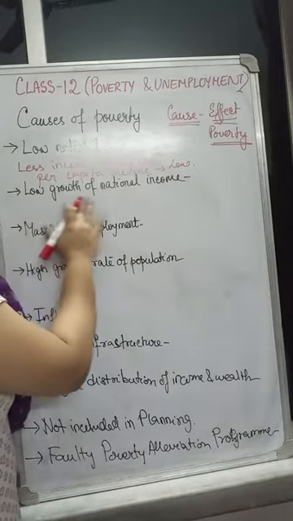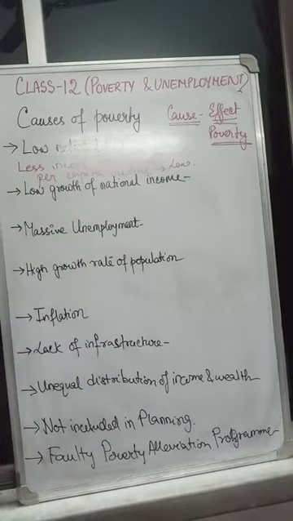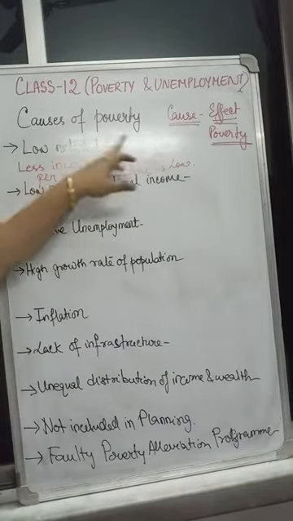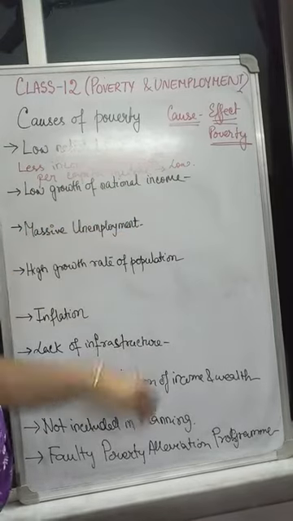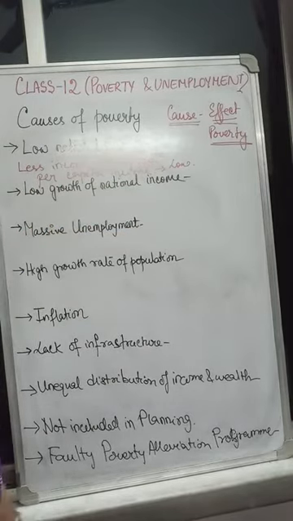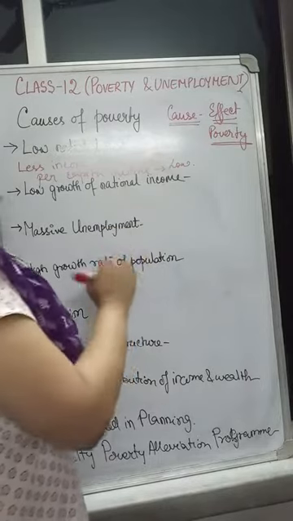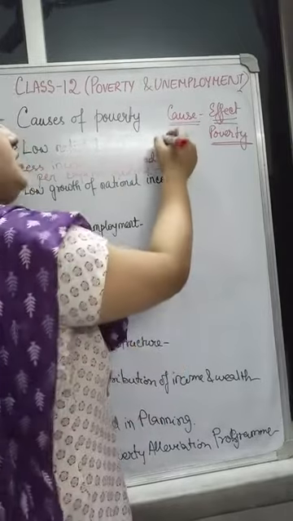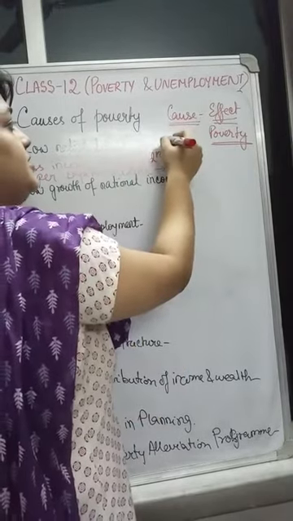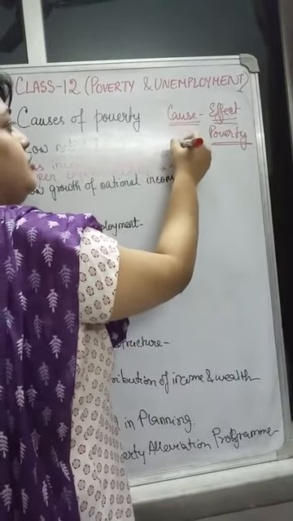Number 2, low growth of national income. Now here what I said was low national income. Here I am telling low growth of national income. So suppose the national income, I am taking just an imaginary figure, suppose the national income over here is 10 crores.